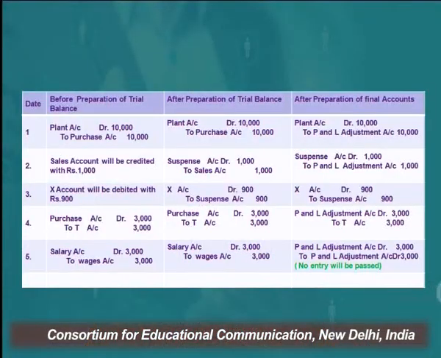So in this case the concerned account will be debited with rupees 900 if the rectification is done before the preparation of trial balance. If rectification is done after the preparation of trial balance, then X account debit to suspense account. And if rectification is done after the preparation of final accounts, the entry would be X account debit to suspense account. It remains the same. Why? Because this particular journal entry does not involve any nominal account. That's why it is not replaced by the profit and loss adjustment account.